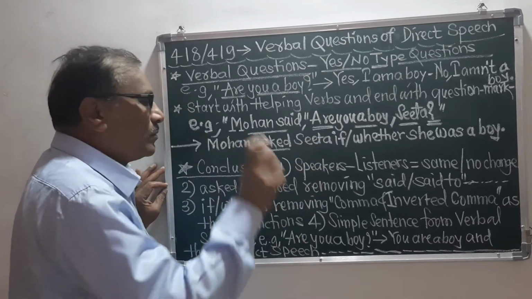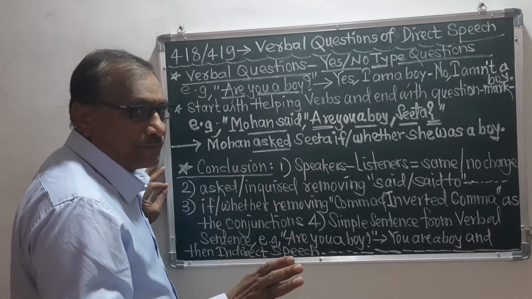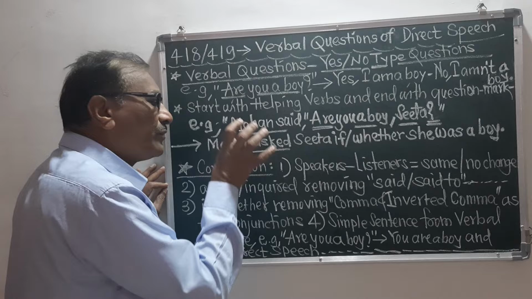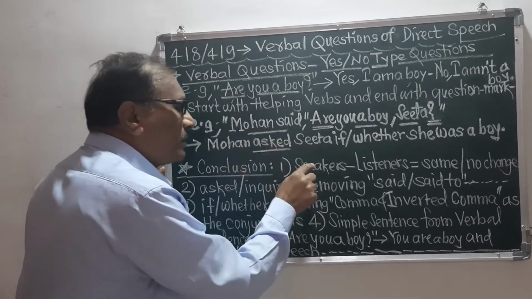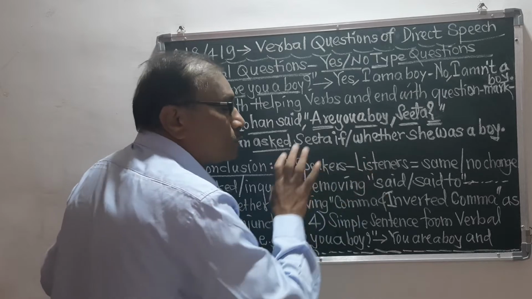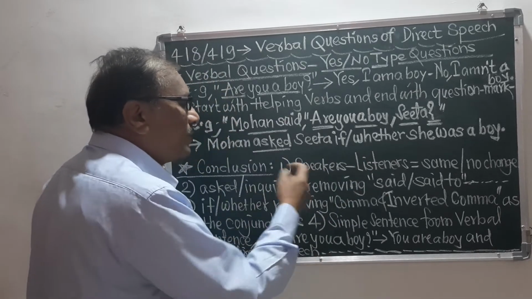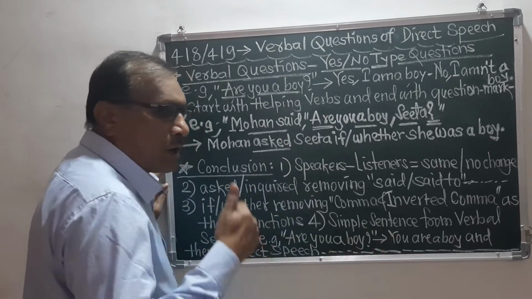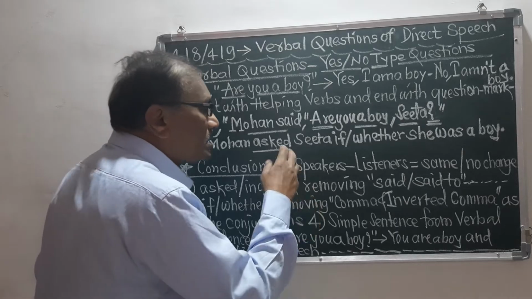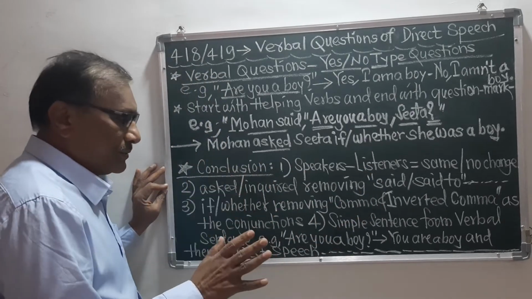So we have put this Mohan and this Sita the same, means we have not changed them. So this is the first rule. We should not change the speaker and the listener, or the subject or the object. That is the point.